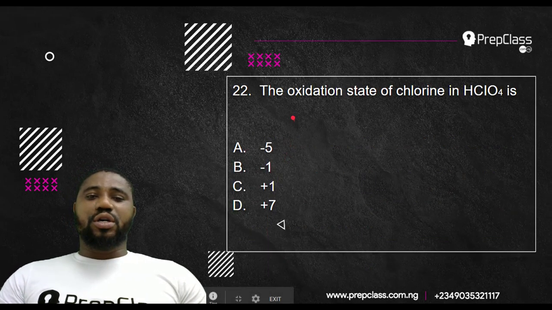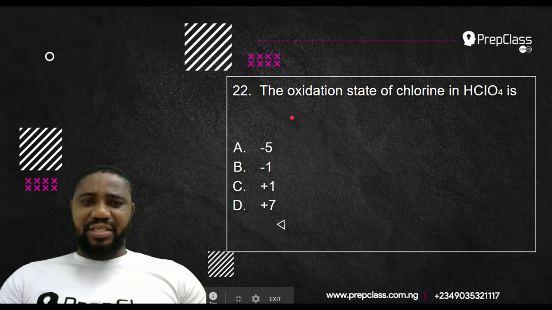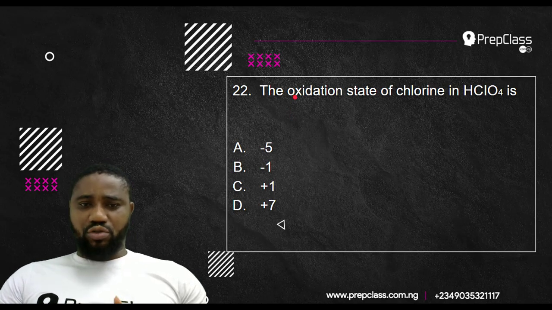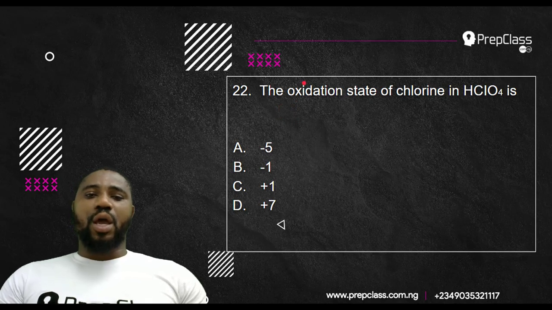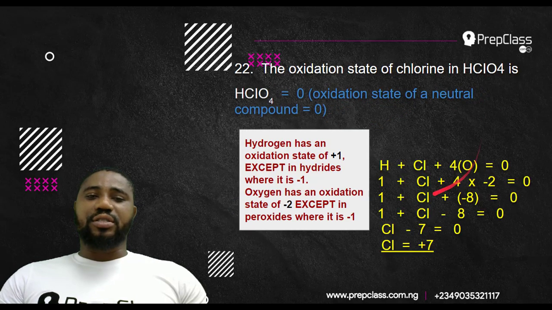Okay, 22. I'm sure that when they were preparing this material, if you look at a past question, you see that they also went for the wrong answer. We will solve it now. The oxidation state of chlorine in HClO4 is... Now, I said that HClO4 equals 0 because the oxidation state of a neutral compound is 0.